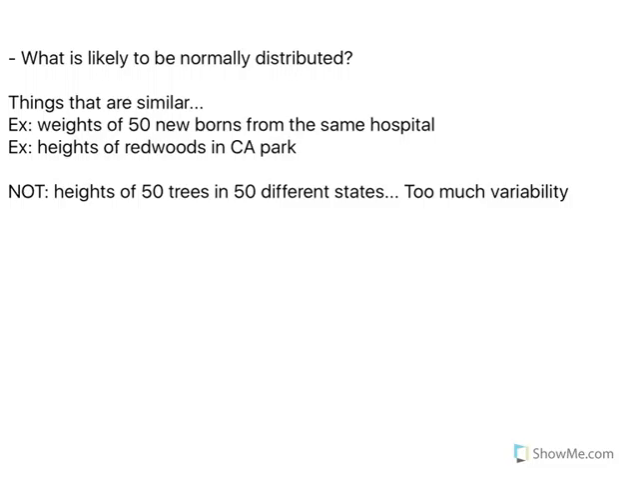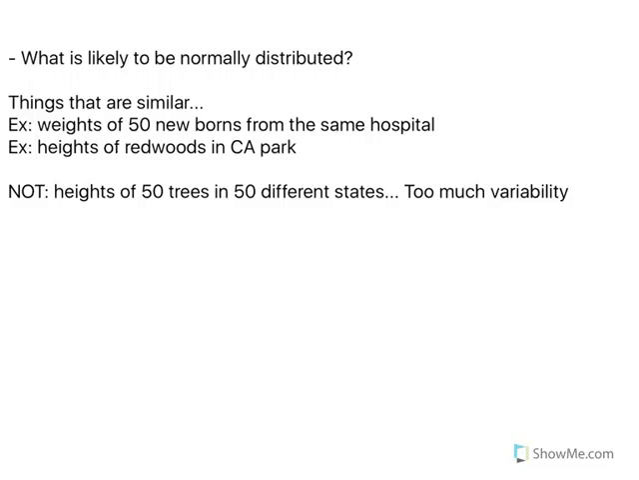Now, what types of things are likely to be normally distributed? Well, generally it's things that are similar. So, a couple of examples. Weights of 50 newborn babies from the same hospital, because they're in the same general area, so they're going to have the same basic life. Well, not necessarily, but if you think about 50 newborns in the same hospital versus 50 newborns in 50 different countries, that's totally different, right? So we're talking about things that are in a similar location.